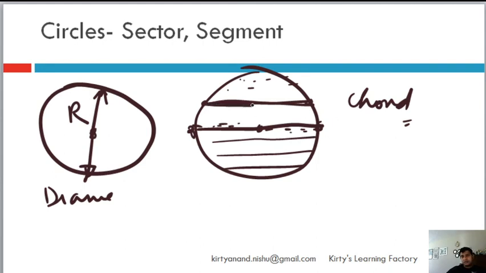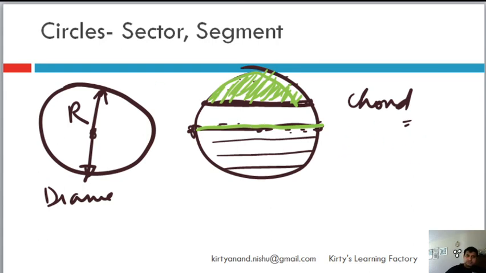Now, if there is a chord, the chord basically will divide the circle into 2 parts. And these parts, the ones that I am shading, are called segments. Yeah, it is called a segment. So the diameter basically will divide the circle into 2 equal segments. Very simple.